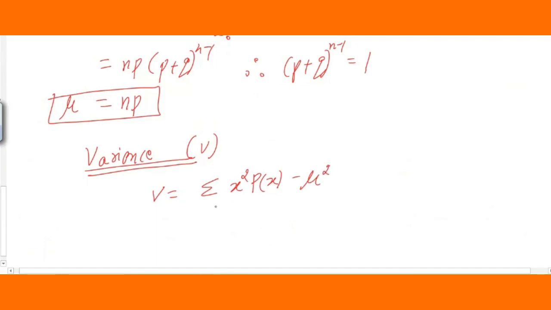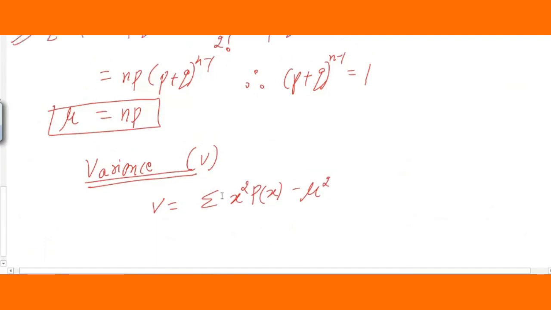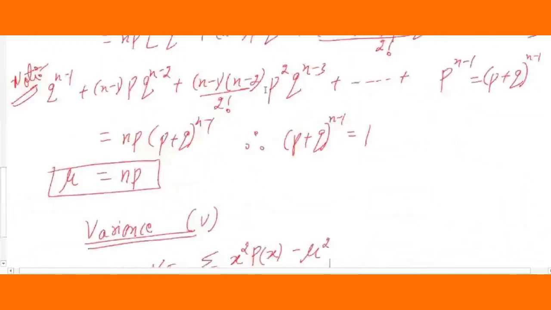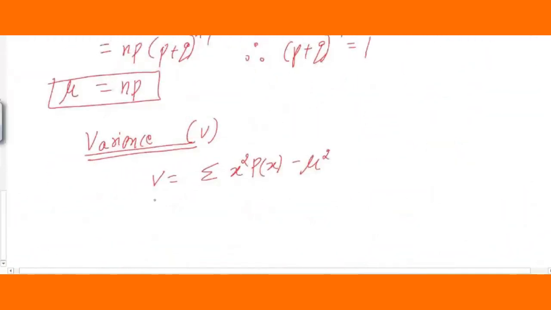In the binomial distribution, our random variable will begin from 0 and it will end at n. Please remember this and substitute the values in x now. What will be this x, students? It is going to start with 0 and end with n. Now we will simplify one by one.